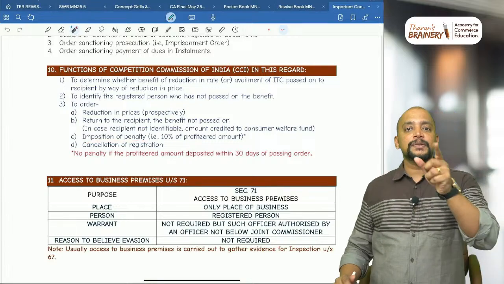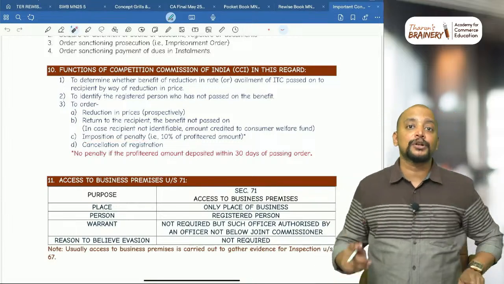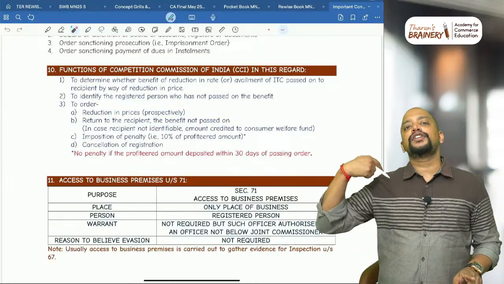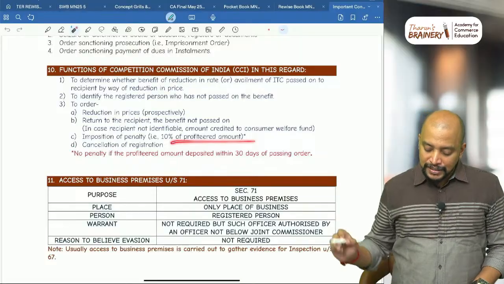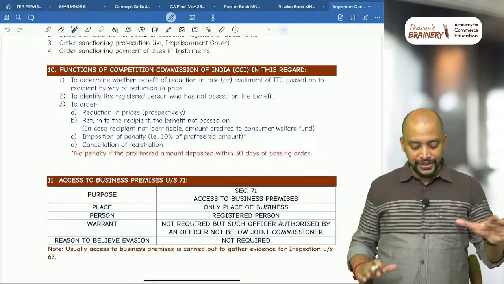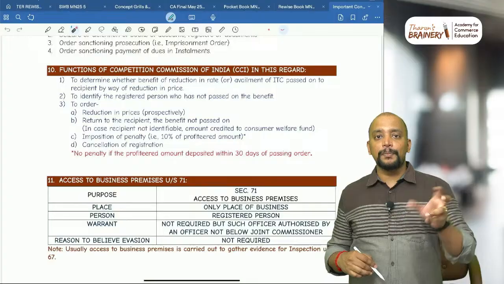Imposition of penalty. What is the penalty? 10% of the profited amount. But remember, if you pay the profited amount within 30 days, then the penalty will be waived off. Okay, 10% of the profited amount and cancellation of registration. So these are the functions of Competition Commission of India.